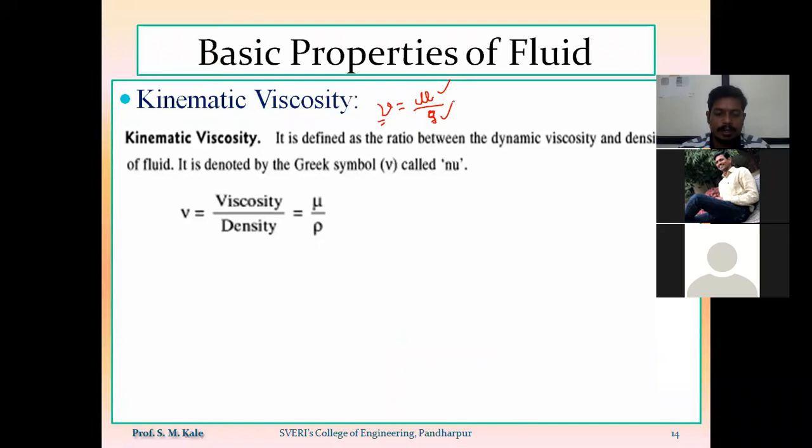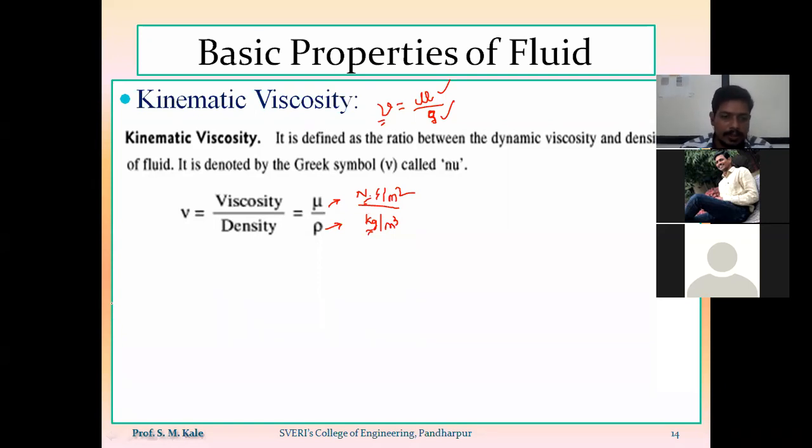Here, if I want to calculate the SI unit, then I have to put the SI unit of mu and the SI unit of rho. Newton second per meter square is the SI unit of mu, and density is denoted by kg per meter cube. So here I have the unit kg as well as Newton, but in SI unit the kg will be converted in terms of Newton.